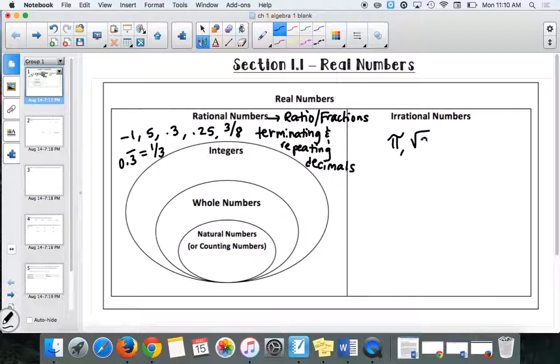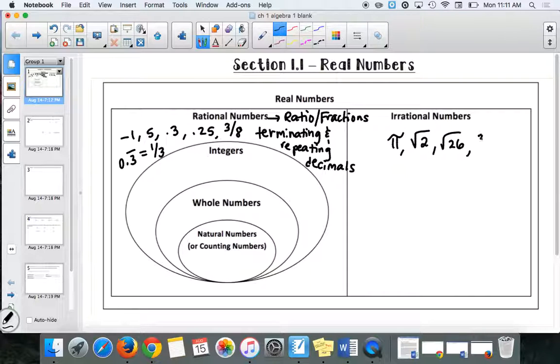Well, what about square root of 2? Did you know that square root of 2 is a decimal that goes on forever but never repeats? Yep, any square root is like that. Well, I guess I should be careful saying that. What about square root of 25? What is square root of 25? 5. Does that go on forever without repeating? No. Okay, so that one would be a rational number. Does that make sense? But things like square root of 26, that doesn't have a perfect root like the square root of 25 was 5. So that would be something like that, square root of 26.